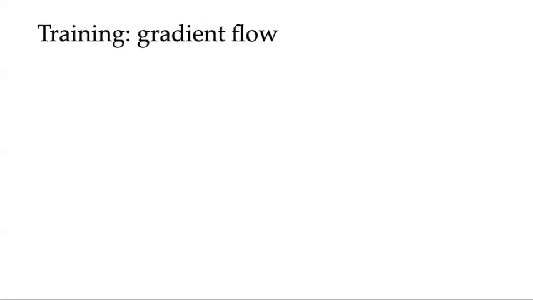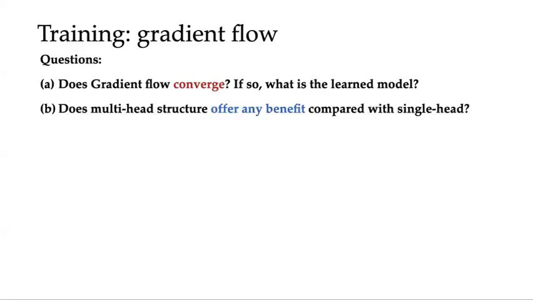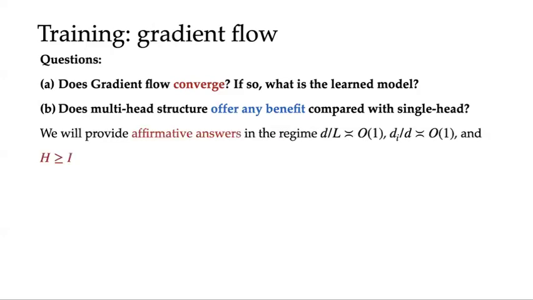We aim to answer the following questions. First, does gradient flow converge? If so, what's the learned model? Second, does multi-head structure offer any benefits compared with single head? We will provide affirmative answers in the region where there is a constant ratio between the dimension and the sequence length. We also assume that each task is taking a constant portion of the total dimension. And we consider the number of heads to be larger than the number of tasks.